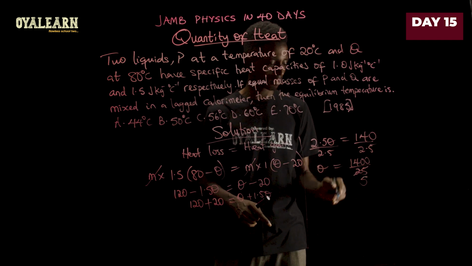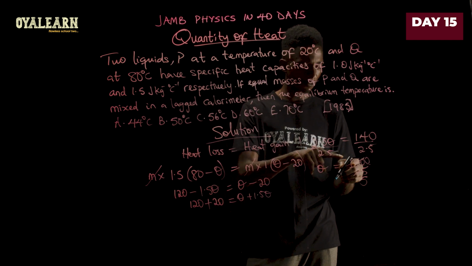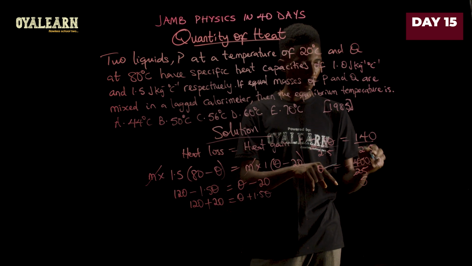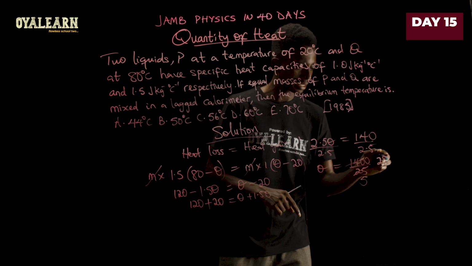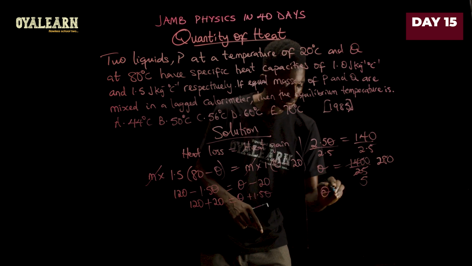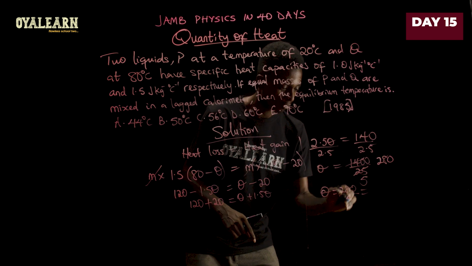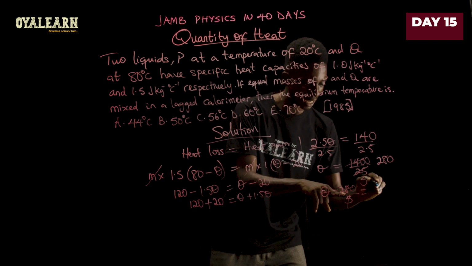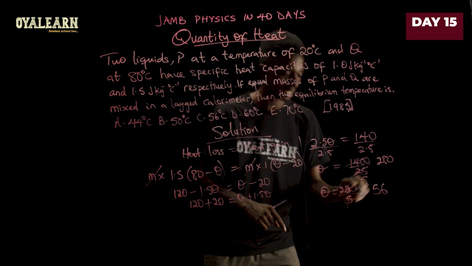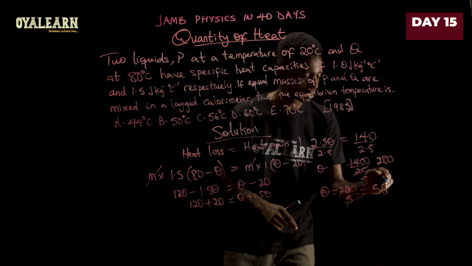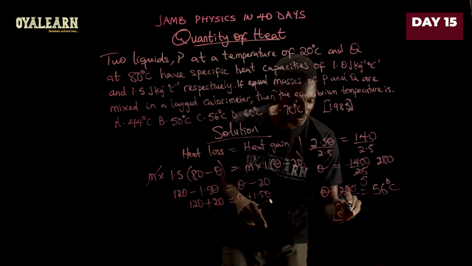5 goes in, now in 140, in 14 that's 2 remainder 4, in 40 that's 8. So we have 28, and then in 0 we have 280. So theta equals 280 divided by 5. Now let's see what this gives us. 5 in 28, that is 5, remainder 3. Now in 30, that is 6. So we have 56. So theta is 56 degrees Celsius. So that is option C.